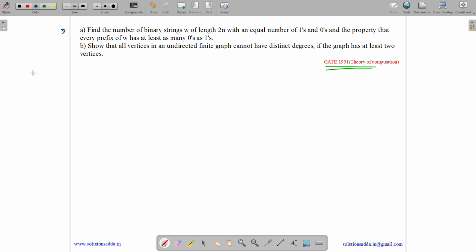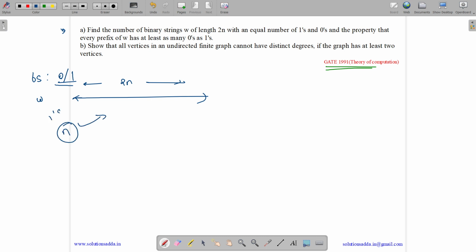Okay, so we have a binary string. Binary string means it will have either 0 or 1. We have a string W of total length 2n, such that it has an equal number of ones and zeros, which means it will have n ones and n zeros. And the property is that every prefix of W has at least as many zeros as ones.